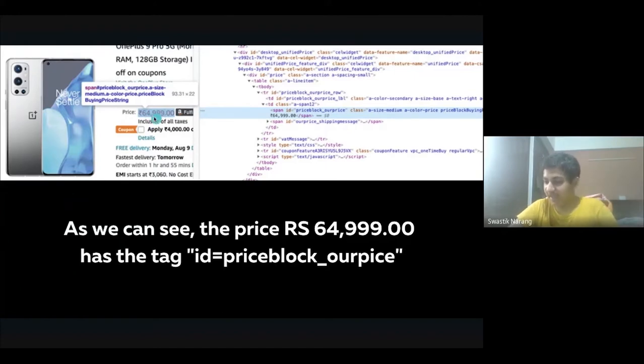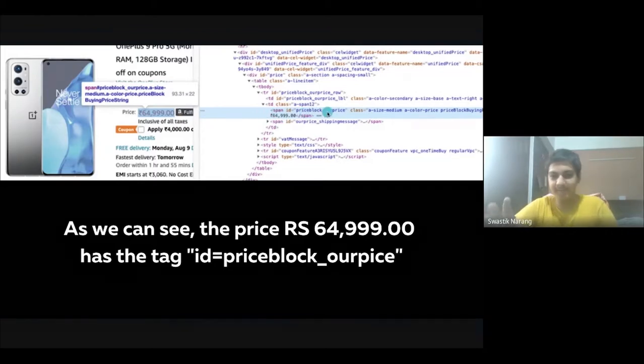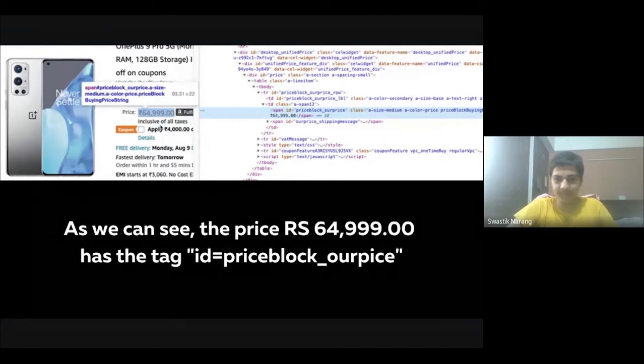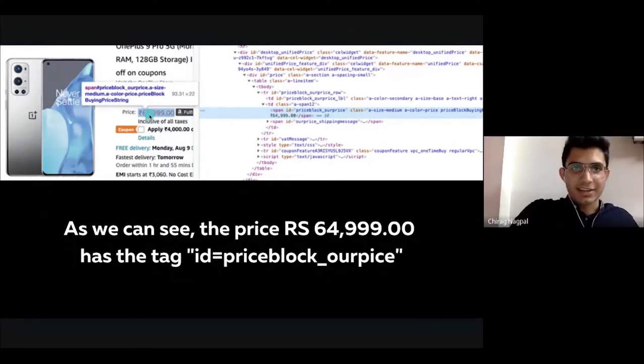Now, as you can see, the price of the phone is 64,999 and is stored in ID price block RPrice. This was also how we got the reviews in our output, right? And this is what web scraping is called. And yeah, now on to Pankaj.